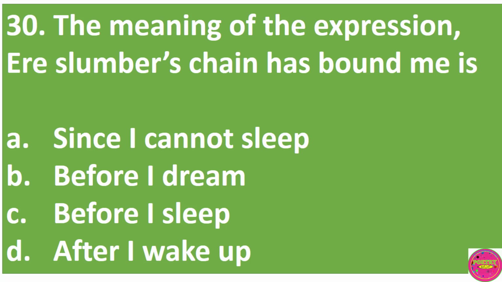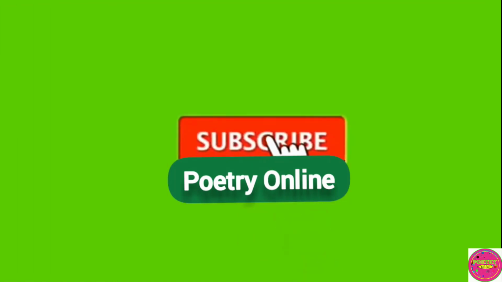Question 30. The meaning of the expression, as slumber's chain has bound me, is A. Since I cannot sleep. B. Before I dream. C. Before I sleep. D. After I wake up. The correct answer to this question is C. Before I sleep.